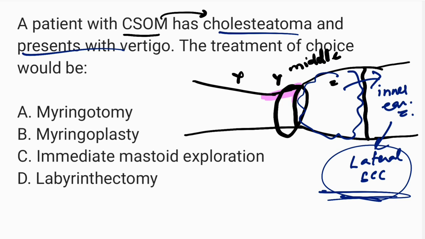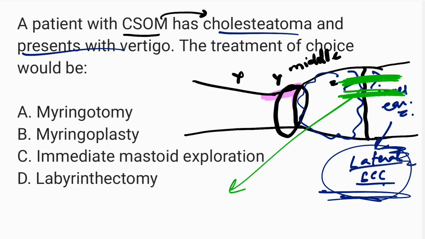Now this lateral semicircular canal is a bony structure. When that is also eroded, this cholesteatoma creates an abnormal connection between the middle ear and the inner ear. This abnormal connection is what I call a labyrinthine fistula. Labyrinthine fistula.